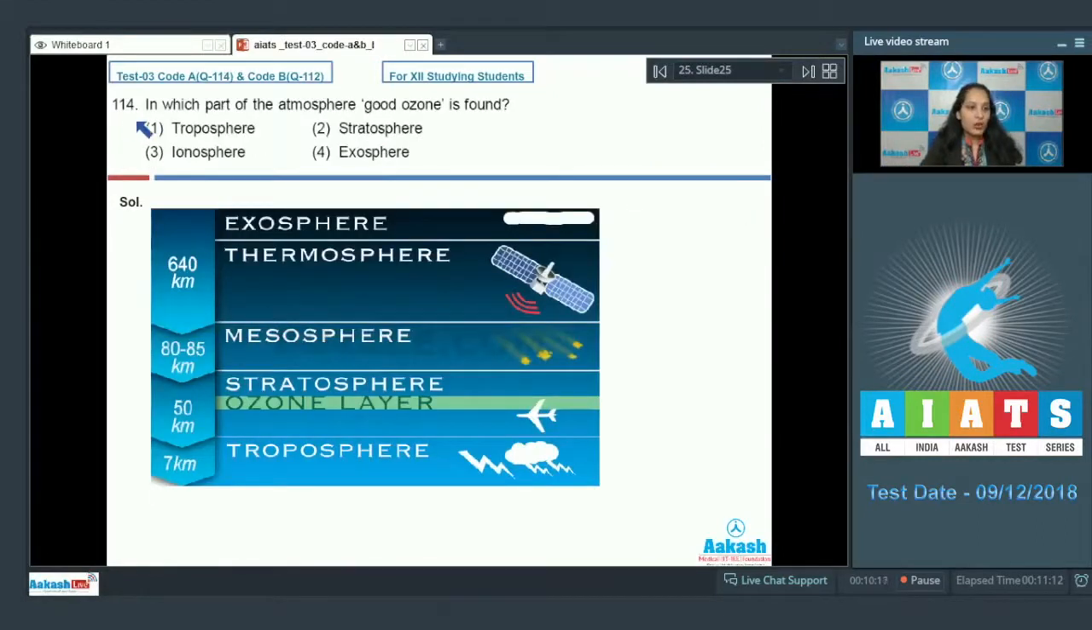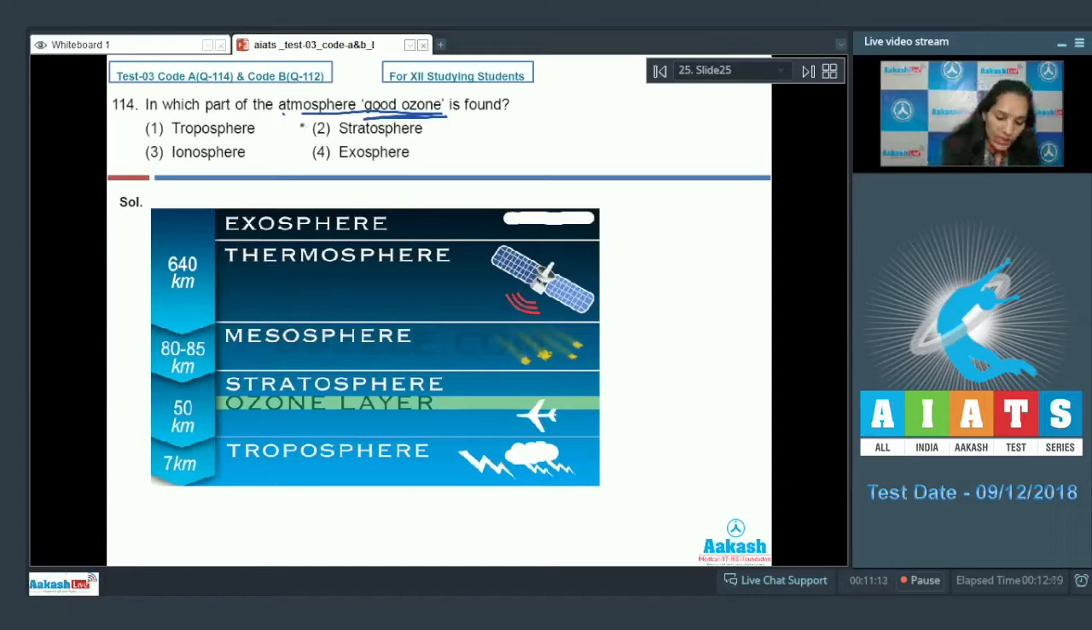Question number 114. In which part of the atmosphere good ozone is found? Option number 1, troposphere. Second, stratosphere. Third, ionosphere. Fourth, exosphere. So you have to tell in which part of the atmosphere good ozone is found. In this figure, you can see these are the layers of Earth's atmosphere. It is the troposphere, the lower atmosphere, stratosphere, the upper one. Exosphere, the outermost layer of the Earth's atmosphere.